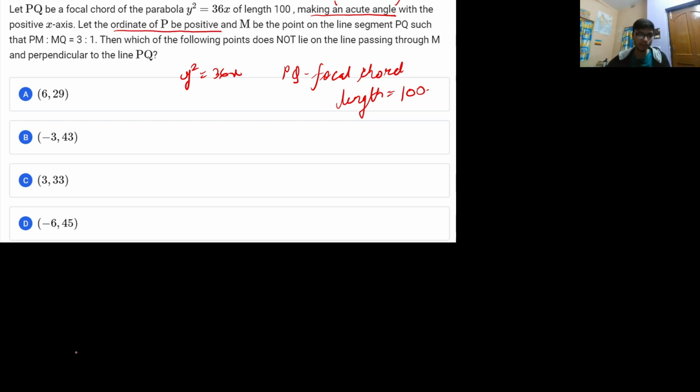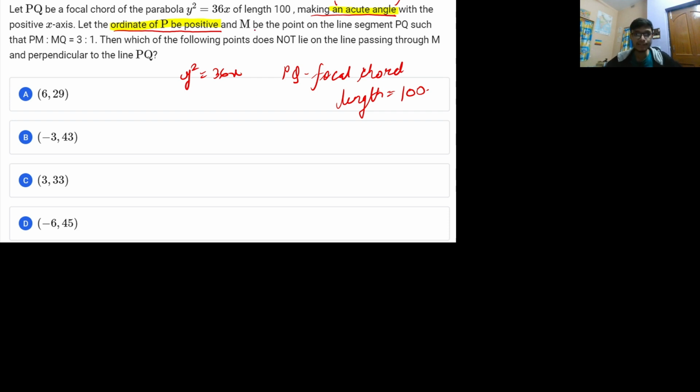Now why am I highlighting these sentences? Because many times when you are solving questions, you will get quadratic equations, and a quadratic equation has more than one root, two roots, or maybe a cubic equation where you will have three roots. To understand which particular root satisfies your answer, you need to understand what the question is asking. So the acute angle and the ordinate of point P being positive are the implications that you must be careful of.